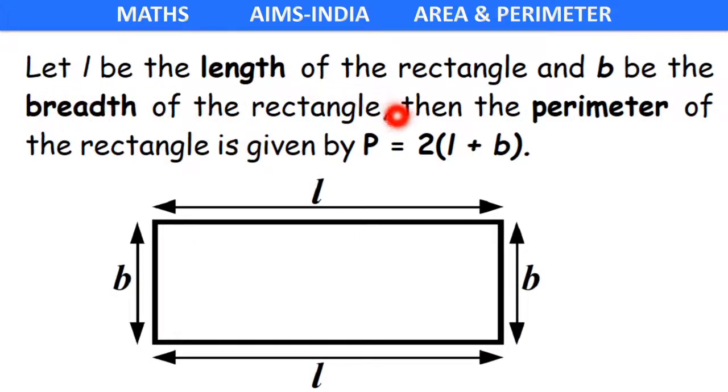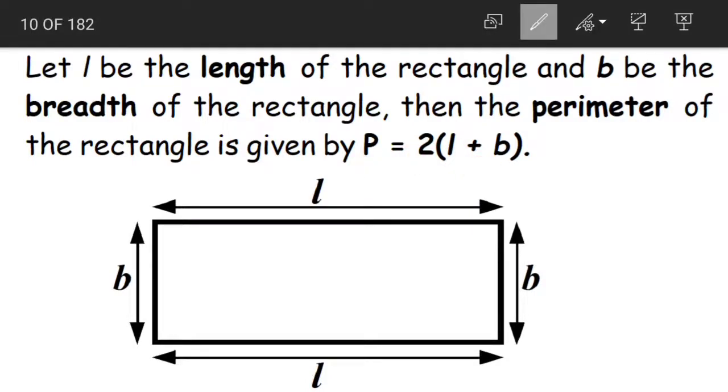Now let L be the length of the rectangle and B be the breadth of the rectangle. Then the perimeter of the rectangle is given by 2 into L plus B. Now the words length and breadth are big words, right? So for our convenience, instead of writing the big word length, we will use the letter L to represent our length. It is called a short form, a nickname.